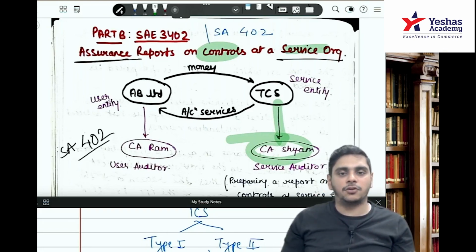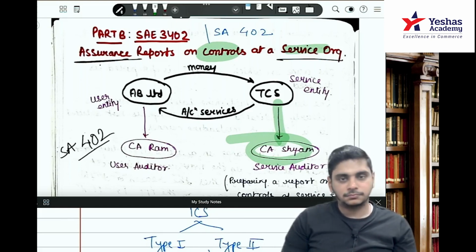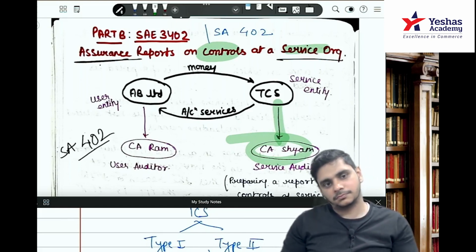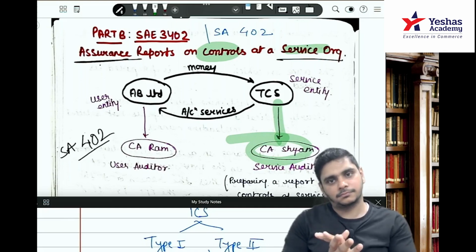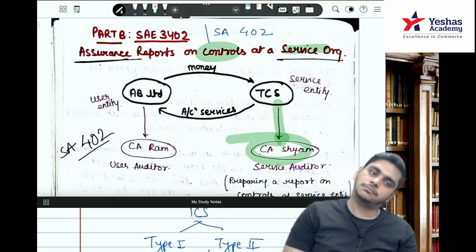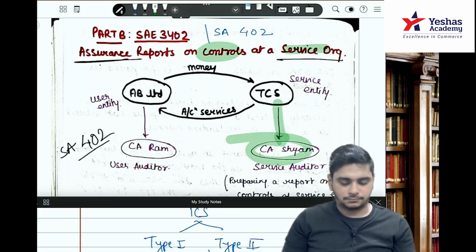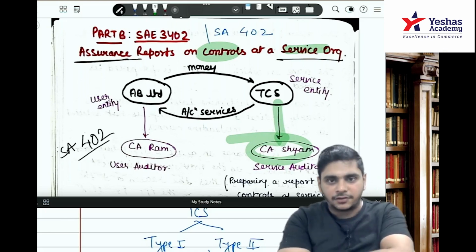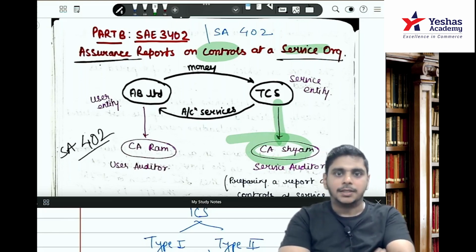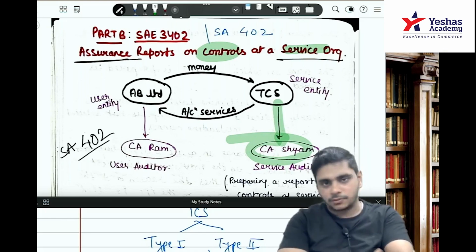Which standard will we follow? SAE 3402, correct.